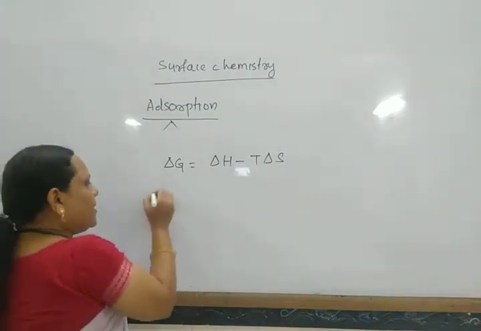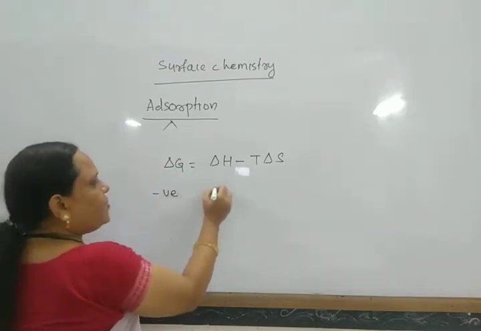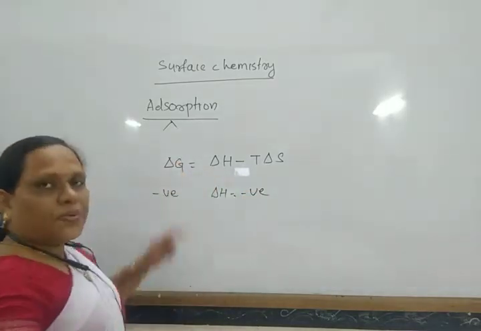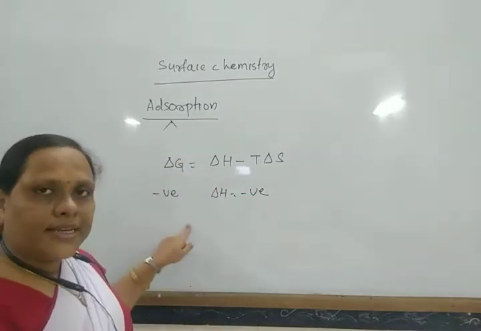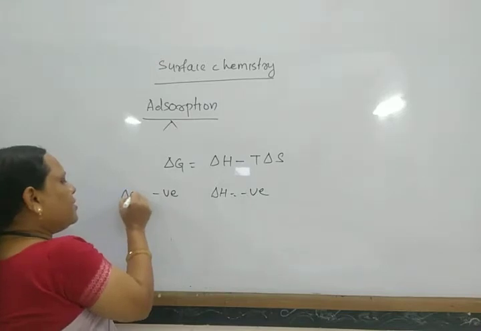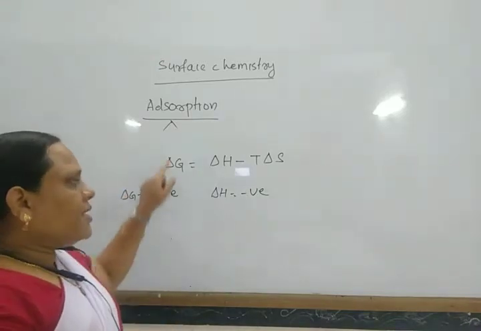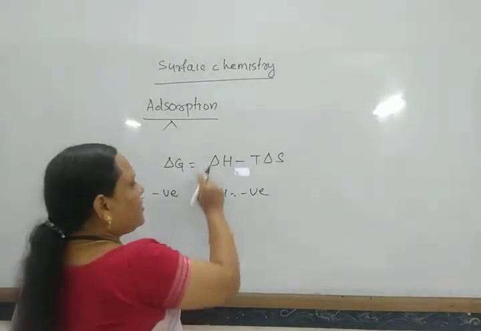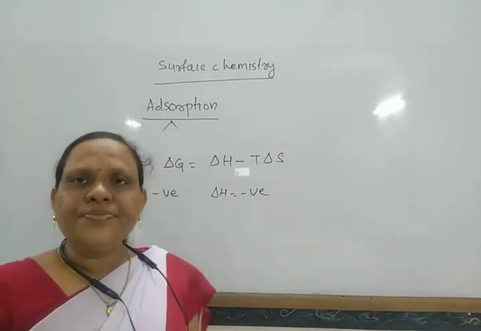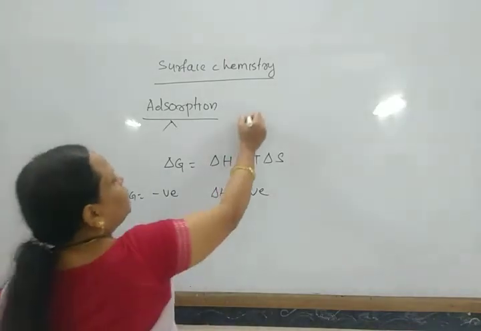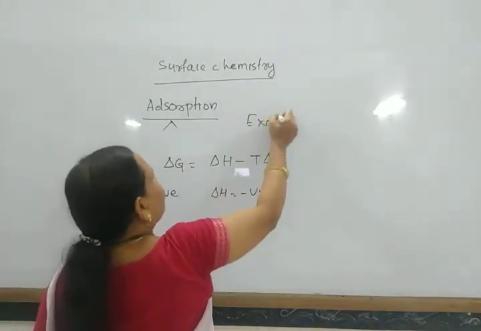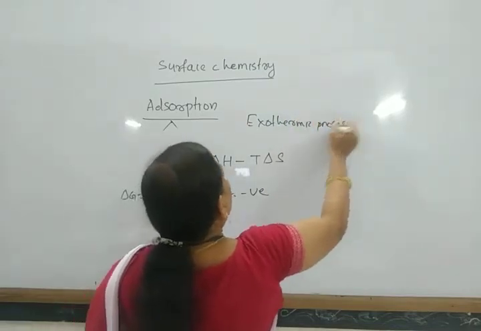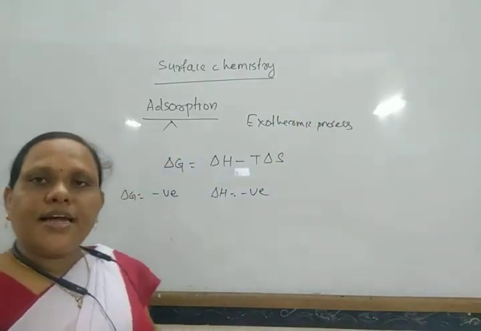So for del G to be negative, del H should be negative. If the process is spontaneous, then del G should be negative, and for that, del H should be negative. So here del H is negative. That means adsorption is an exothermic process. Some amount of heat is generally produced